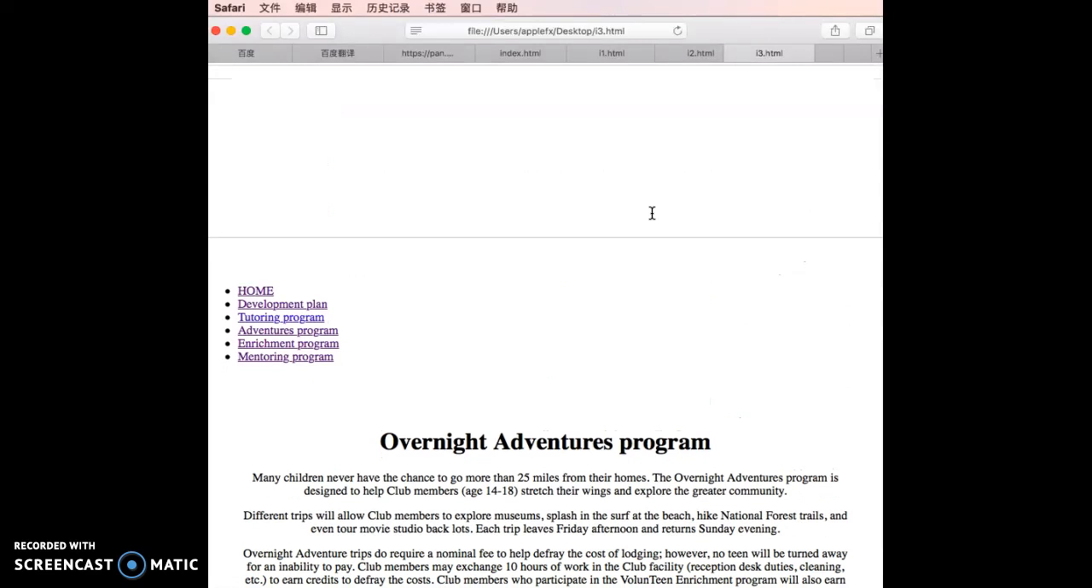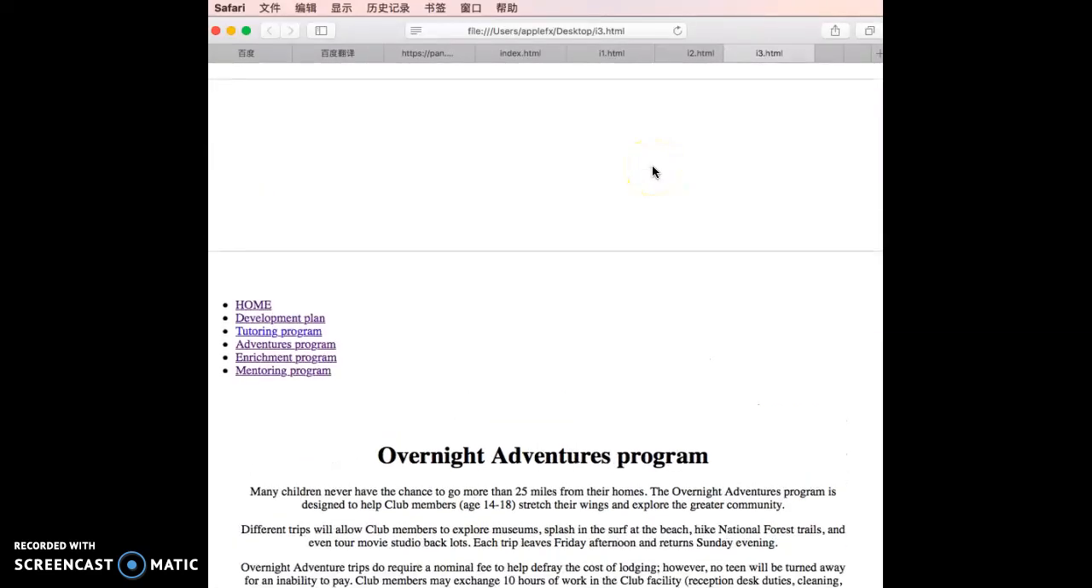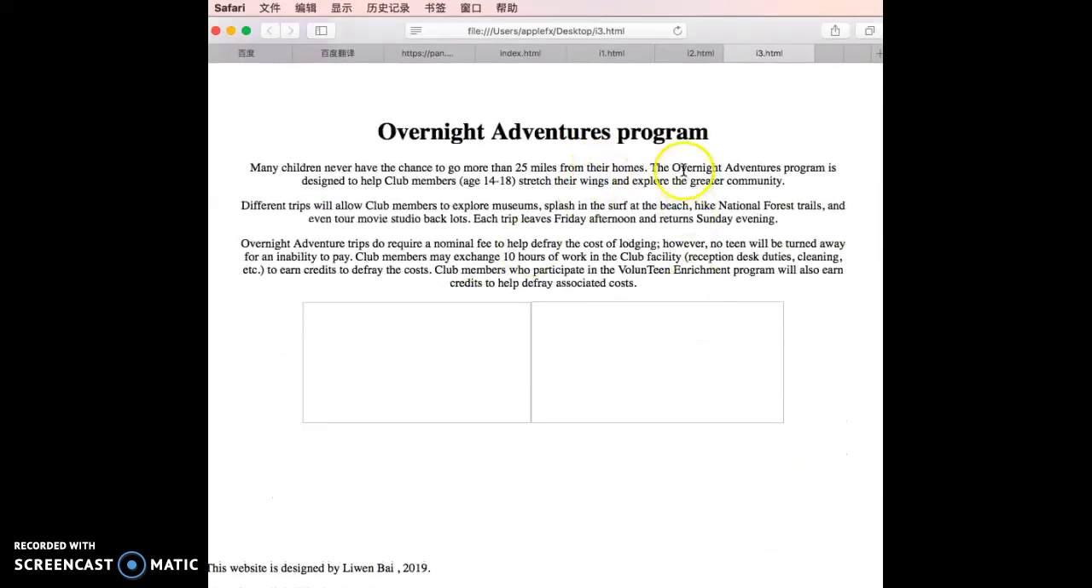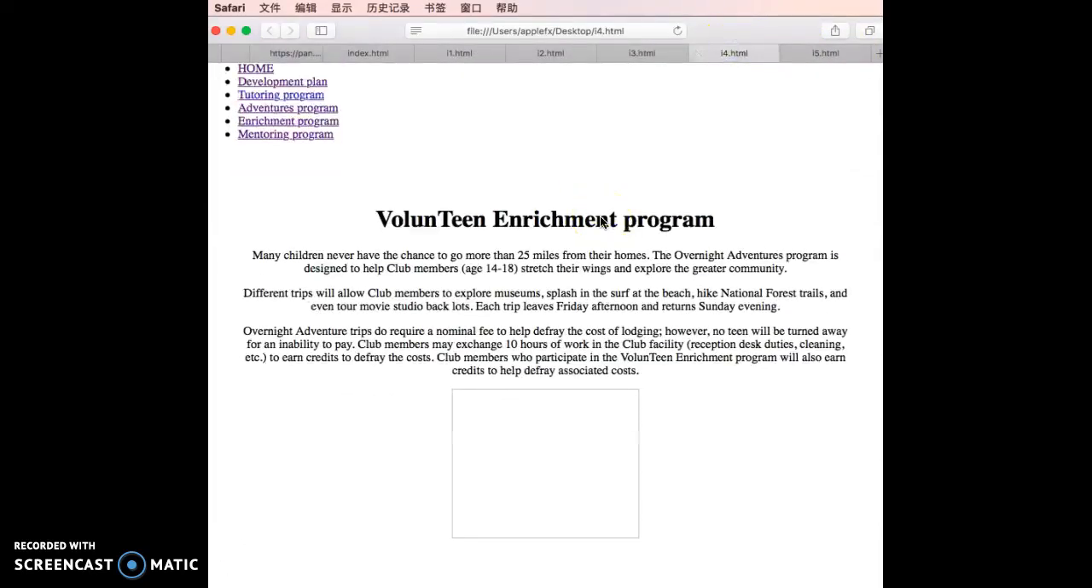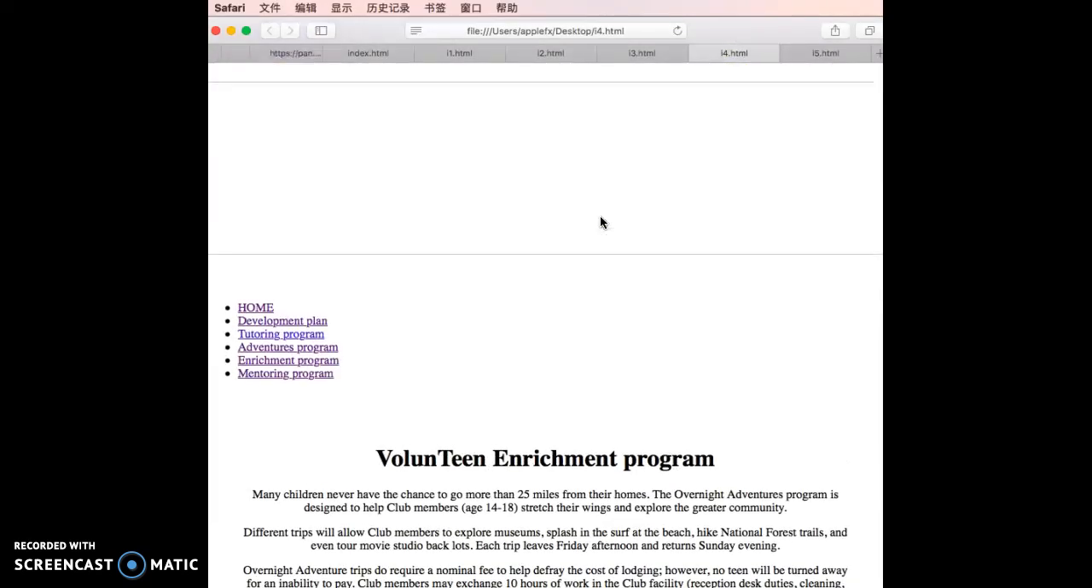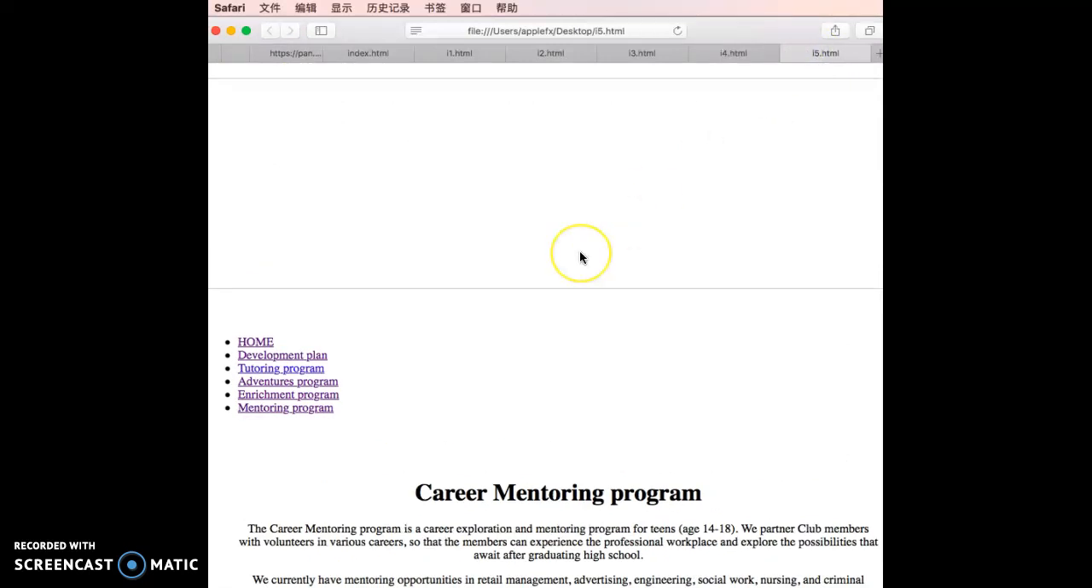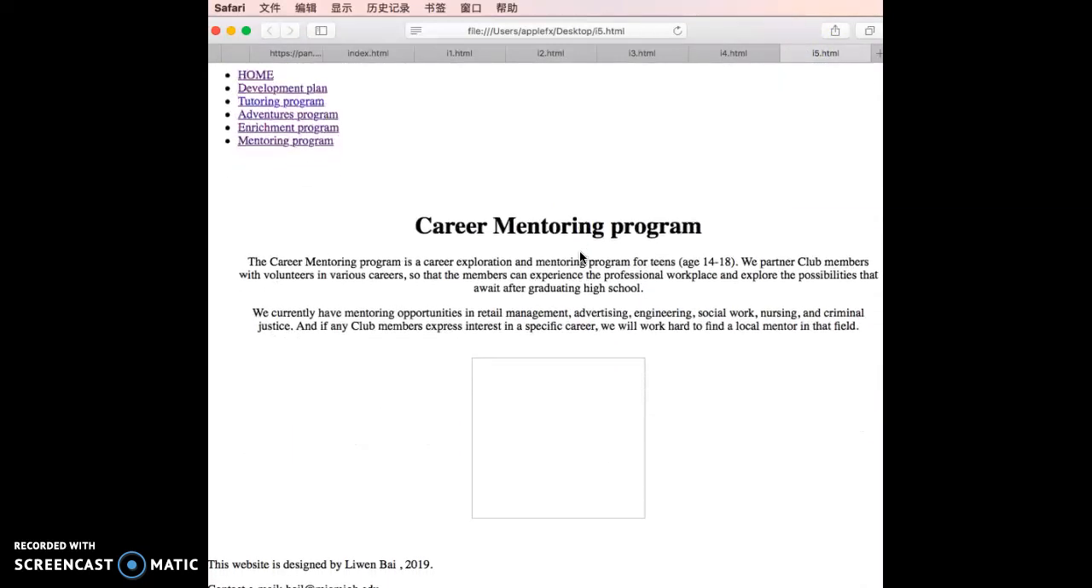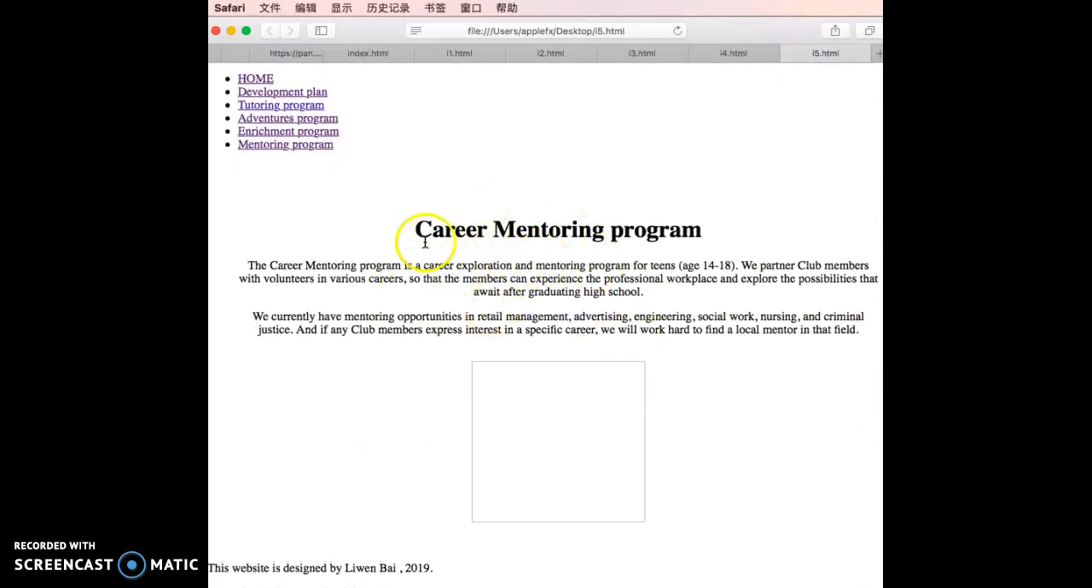But I don't know why my pictures in here and here are not opening. And then this is the Valentine enrichment program. And also this is the final one.